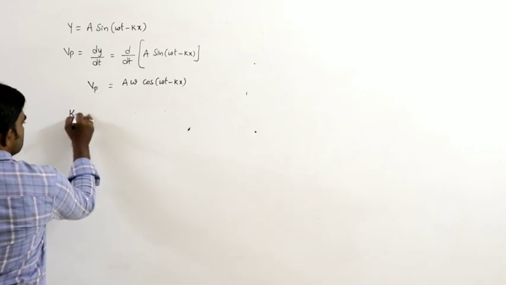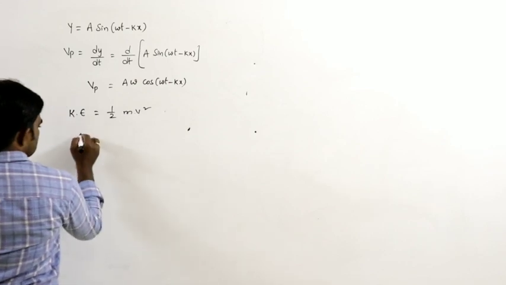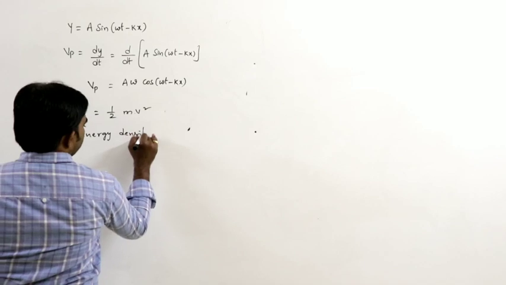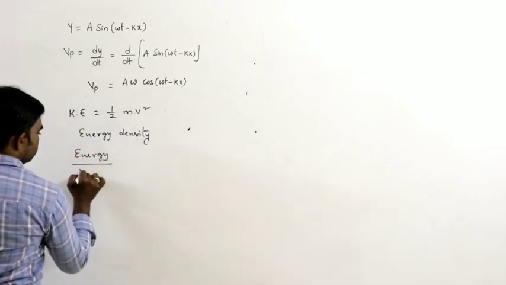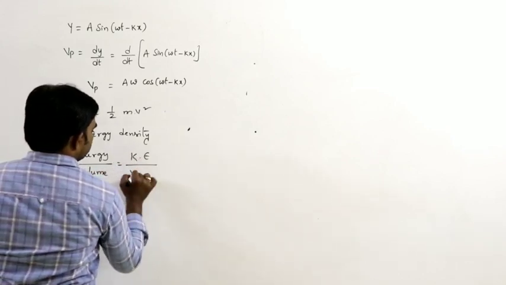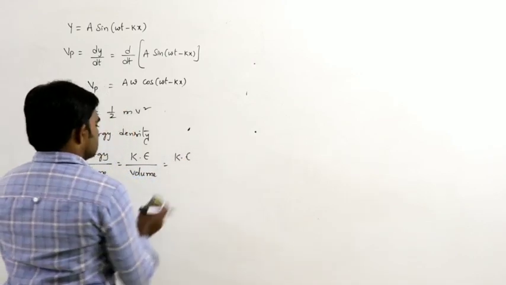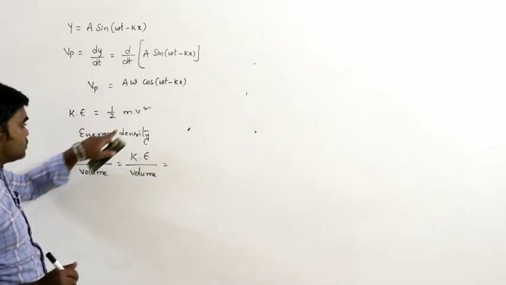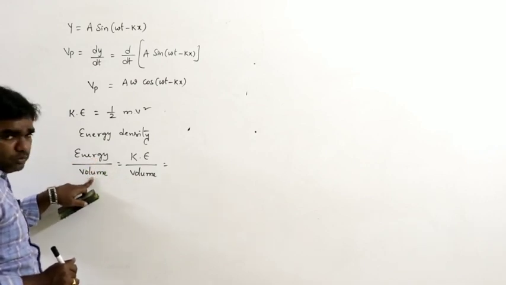Now, what is the kinetic energy formula? Half m v square. Here I am going to find the energy density, which means energy per unit volume, so kinetic energy per unit volume.